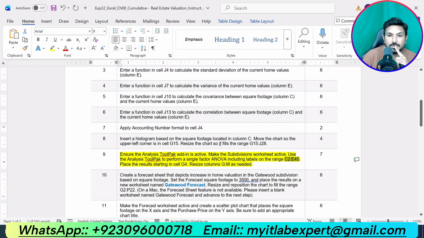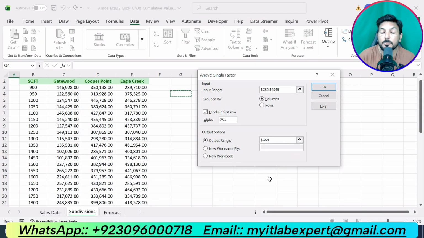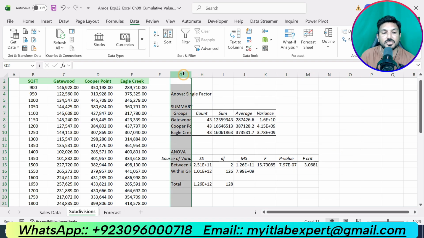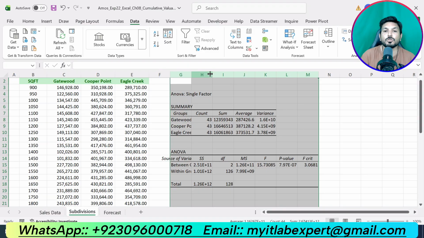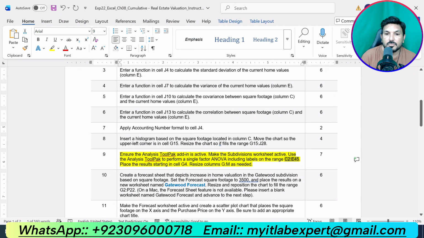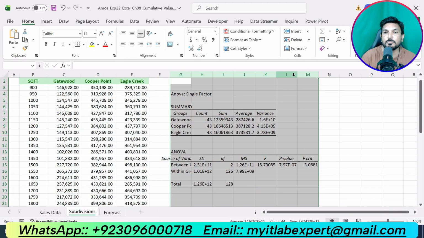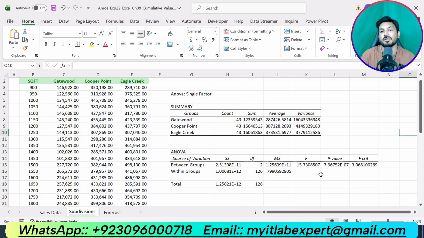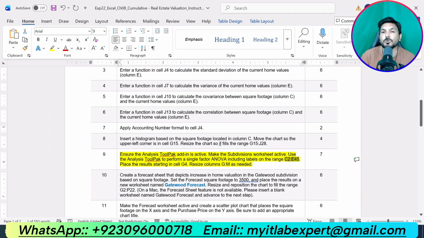Then click OK. So now we are performing a single factor ANOVA. Our input range was given, that is C2 up to E45. Then we made sure that labels in first row is selected. Then we selected the output range starting from G4 and clicked OK. So we got the result. Now we select column G up to M and resize as needed. We can simply auto fit them. Go to Format and select AutoFit Column Width, this one. So that is all about step number 9.